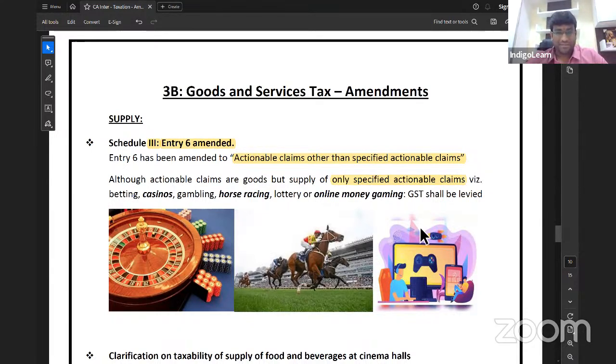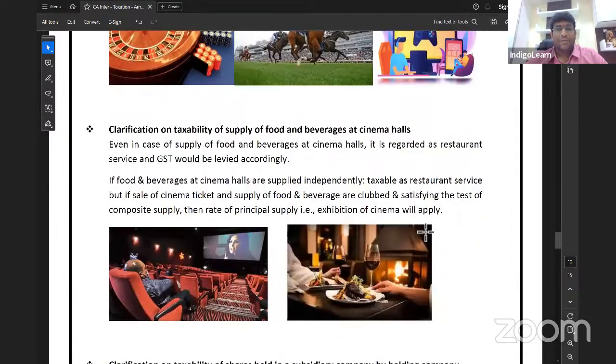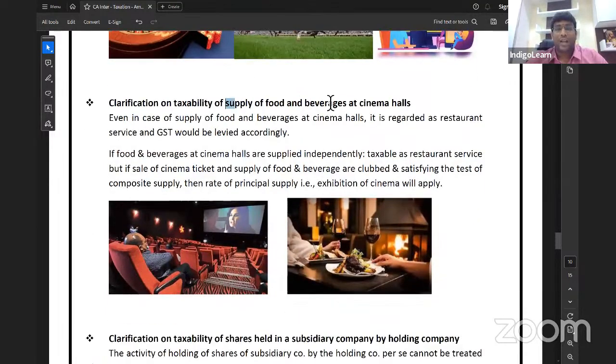Next point. Clarification on taxability of supply of food and beverages in cinema hall. So in movie theaters, especially in multiplex screens, we are so used to buying some popcorn or Coke or some food while watching the picture. Correct? Now, whatever food is supplied in the cinema theaters, it's as good as a restaurant service. If the food and beverages at the cinema hall are supplied independently, they are taxable as restaurant service. But in a special case, I will tell.